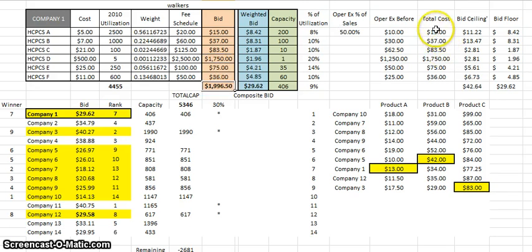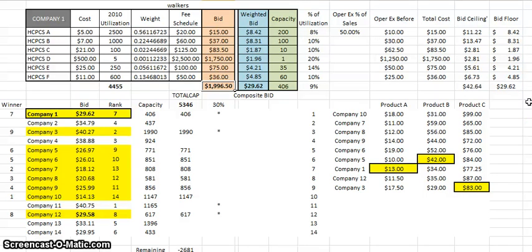Aha. So in this case, we put a bid down that was our total cost for each HCPC code. And we found out that our composite bid is $29.62. This becomes our bid floor. Okay? So now that we know our bid ceiling and our bid floor, we know what range we have to work with in determining our composite bid.